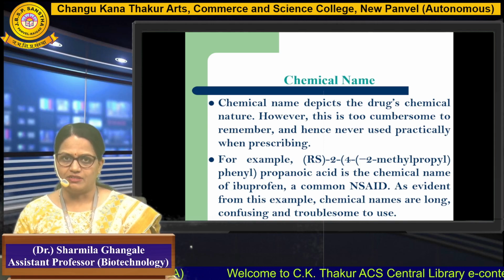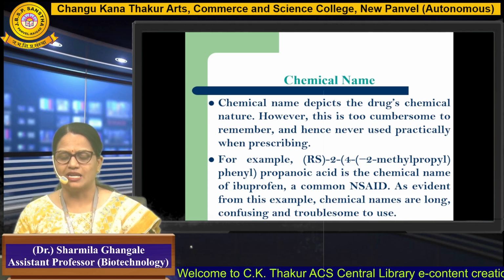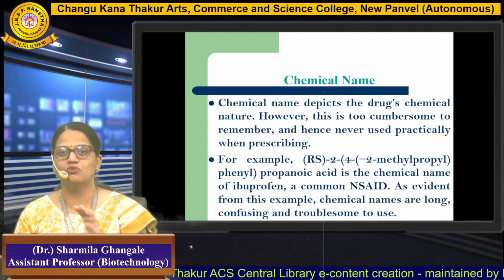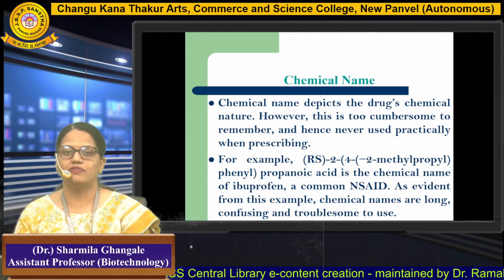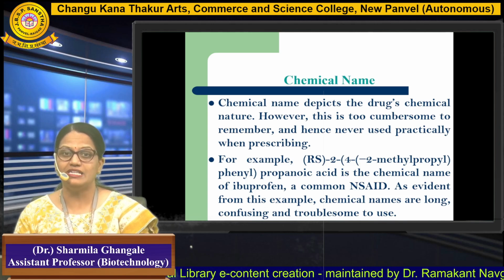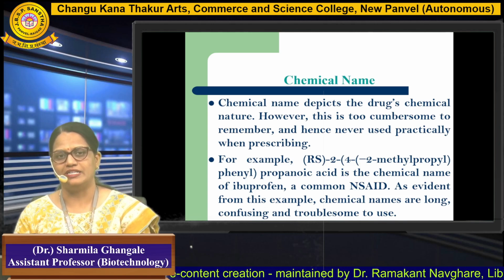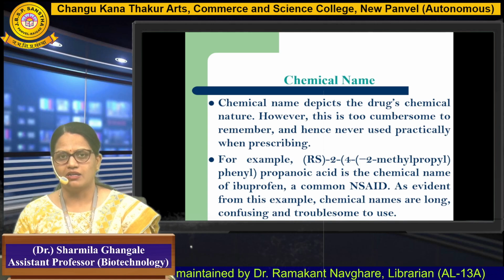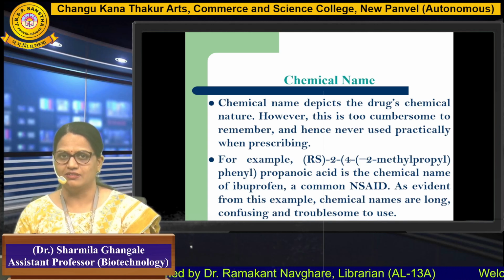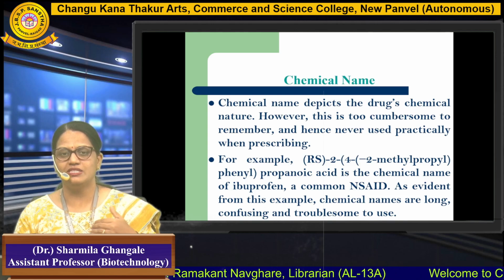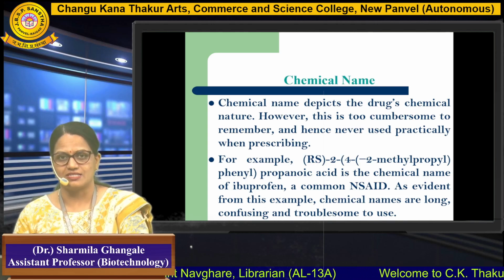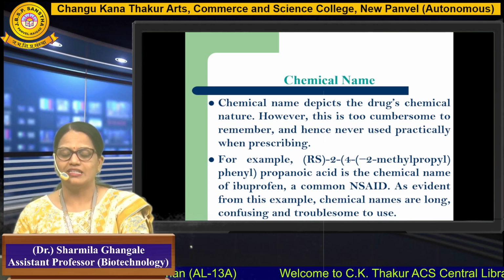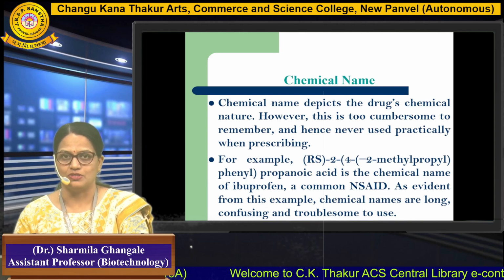So as evidence for this example, we can say that the chemical name 2-(4-isobutylphenyl) propionic acid is too cumbersome to remember, but ibuprofen is comparatively easy and we are able to identify it. So that's the reason why chemical names identify the drug, but whenever we suggest a particular drug with its chemical name, it is difficult to understand and identify it immediately.